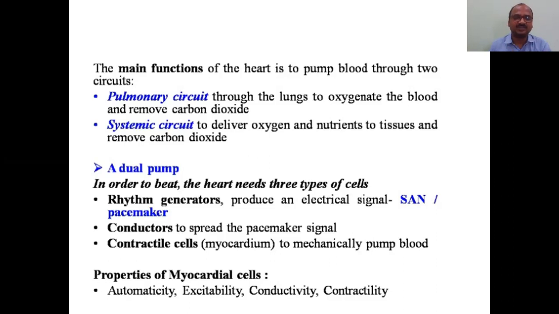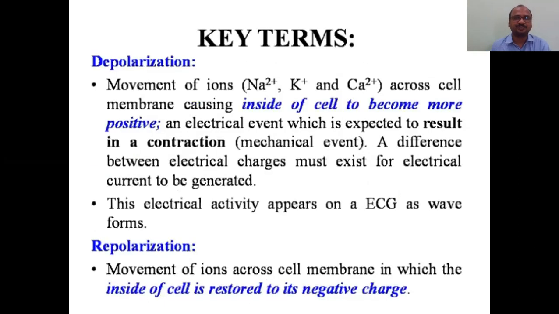See the properties of the myocardium cell. There are four properties. Automaticity: automatically the myocardial cells will generate the current. Excitability: they excite themselves. And conductivity: it conducts the current or impulse. And contractility: it contracts, like this, contraction, dilation. These four are the important nature of the myocardial cells.